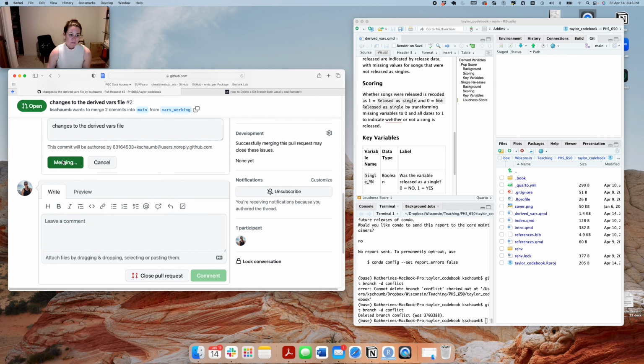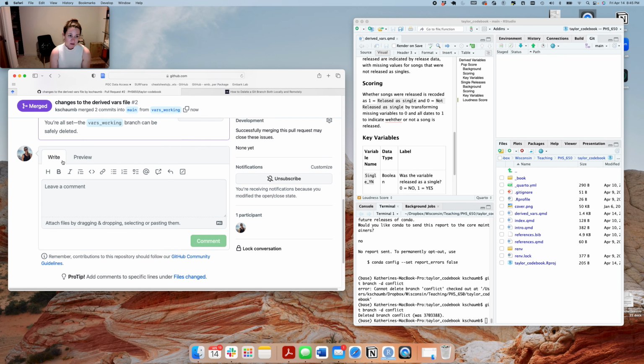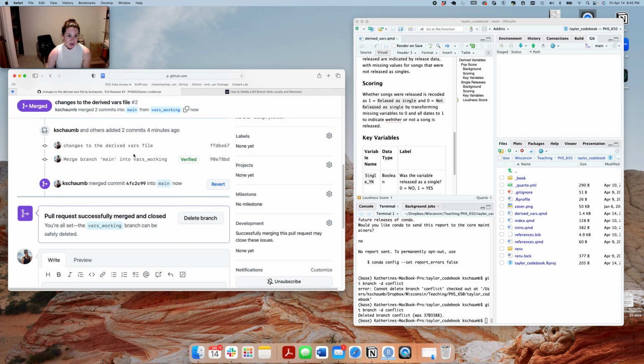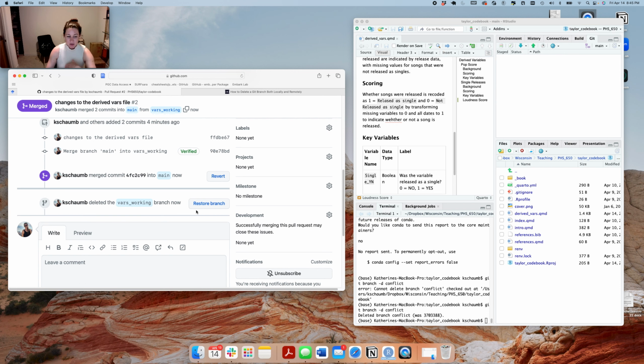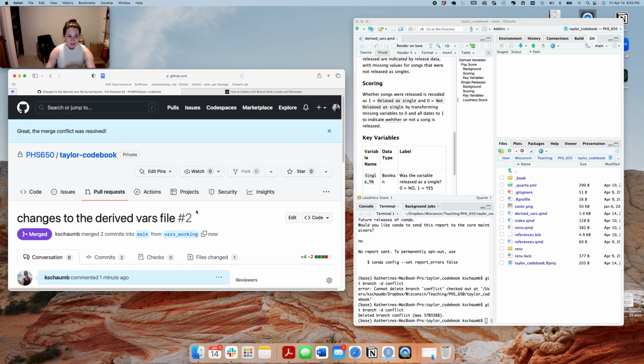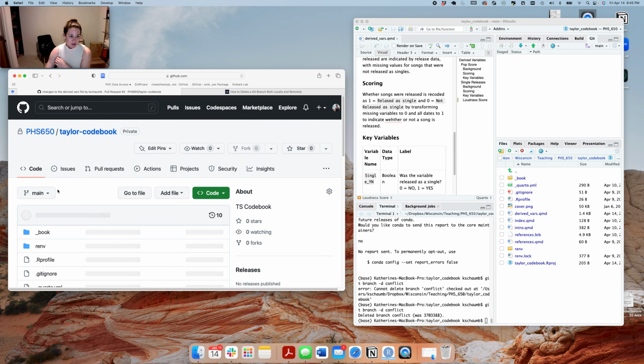And we can merge that pull request. So let's confirm. And we are merged. You can notice it says that now that this branch has been successfully merged and closed, you can keep that branch open, or we can delete the branch. Since that's already been done, I'm going to say, all right, I don't need this branch anymore. Let me go ahead and delete it. All right. So now going back to the codebook, we should have just that main branch, no others, everything's merged, and we are good.